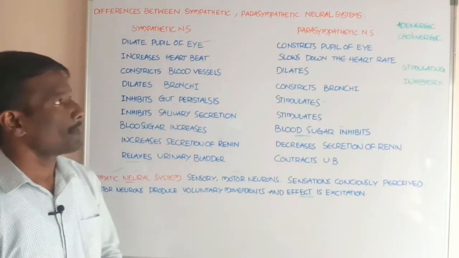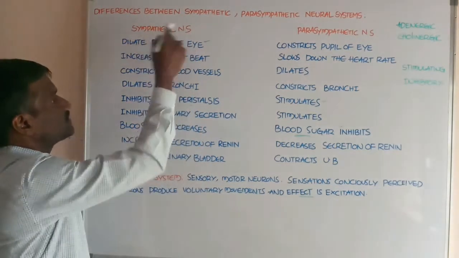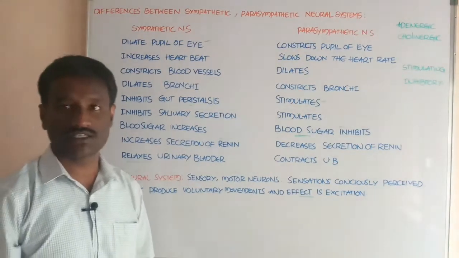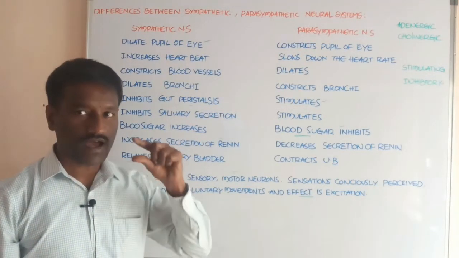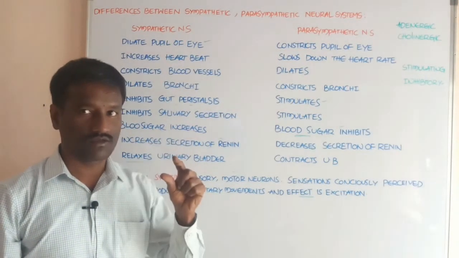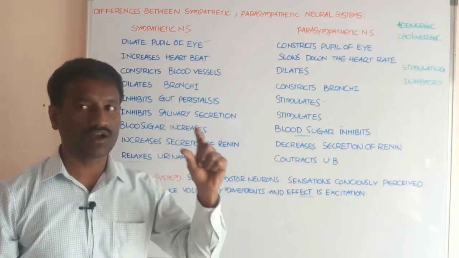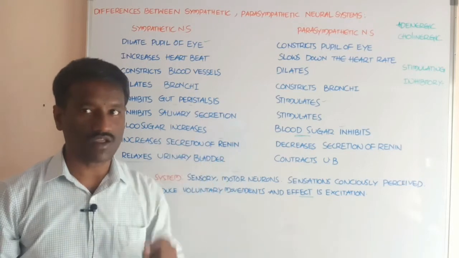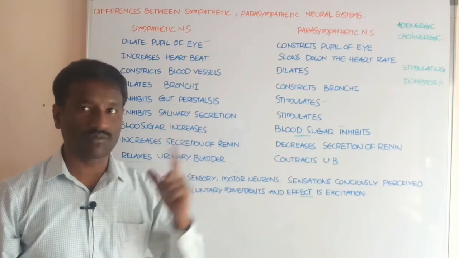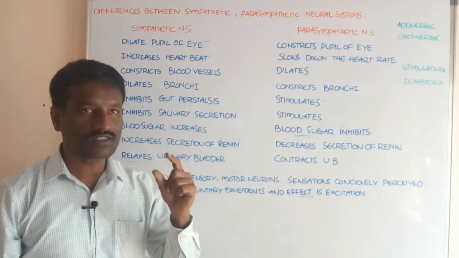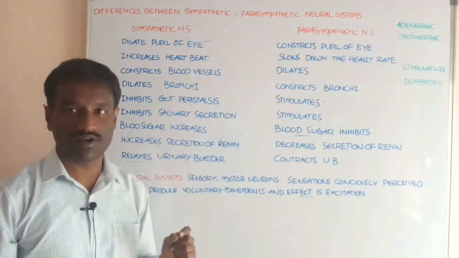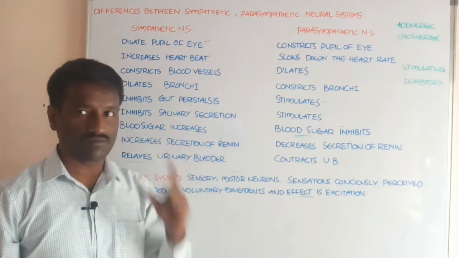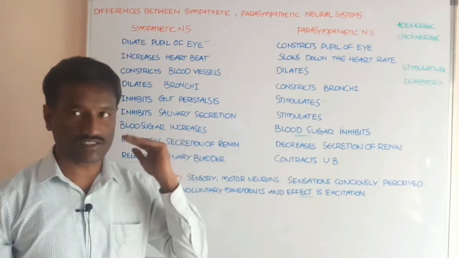Okay, students, the sympathetic neural system is also called the adrenergic system. Why is it called the adrenergic system? Because the axon terminals of the postganglionic neurons which are connected with the organs, the vital organs in the body, secrete adrenaline or norepinephrine. So the entire system is called the adrenergic system.